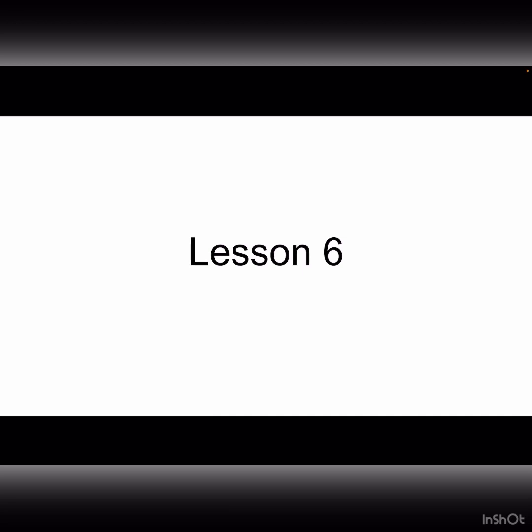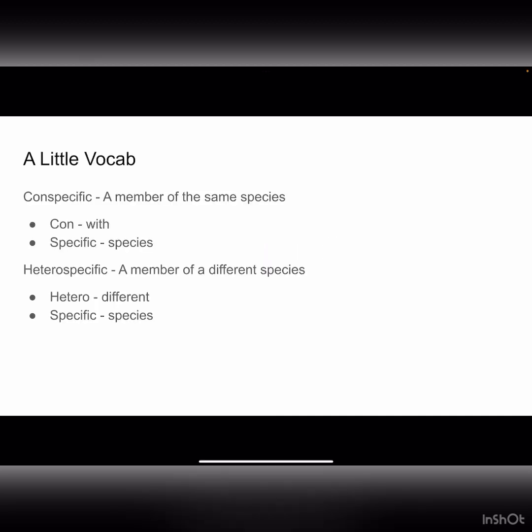Today, we'll be going over different types of communication, territoriality, mating systems, EPCs, and precocial versus altricial offspring. So first we have a little vocab. You're going to use these terms a lot, so you should probably know what they mean.